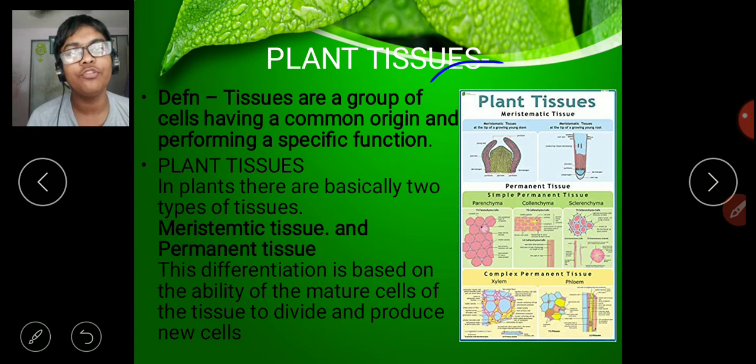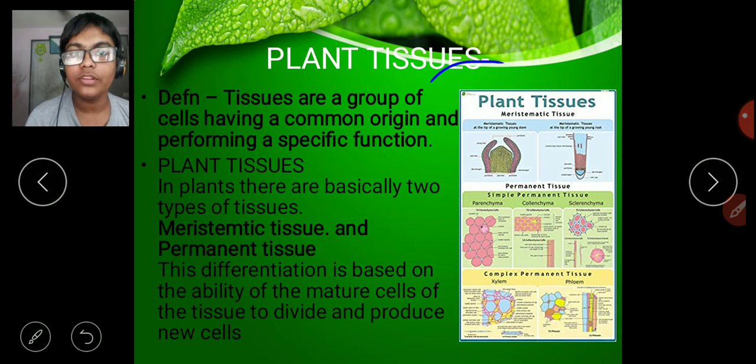Now, mainly these tissues are classified into two parts: plant tissue and animal tissue. If we combine both together, it will be a very big thing. So, I'll upload two videos, one on plant tissues and one on animal tissues. Today let us learn about plant tissues.